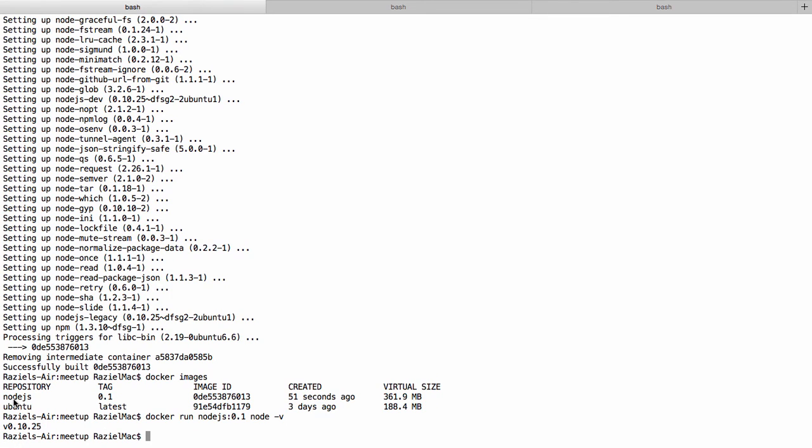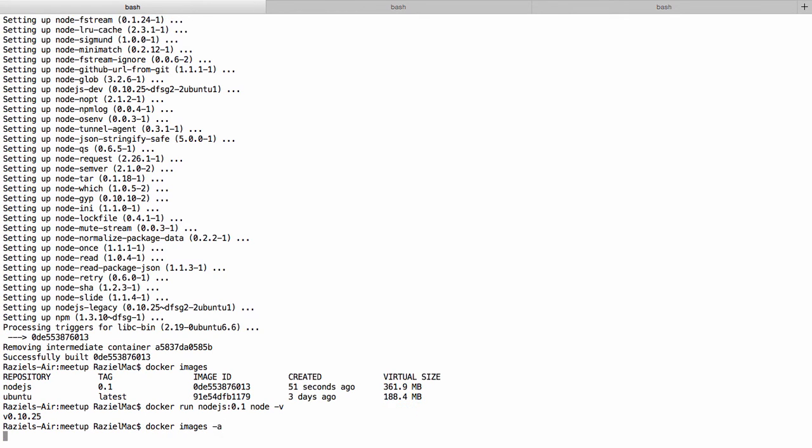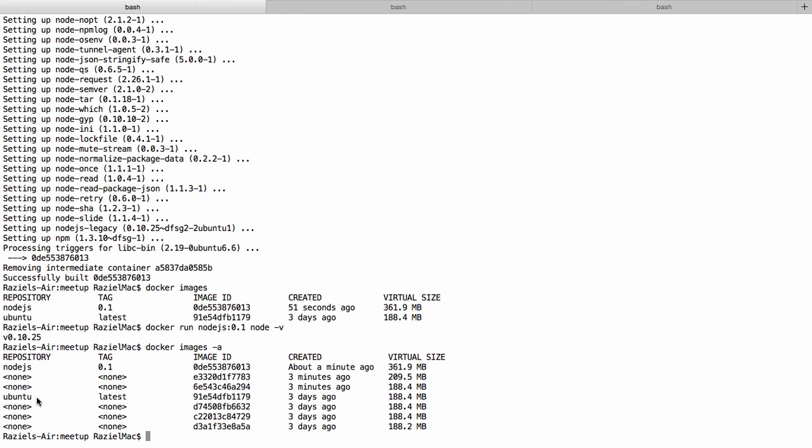Now, as we said earlier, the daemon actually created and built additional images, which are the layers that the Node.js image is composed of. To see these images, we can run docker images, but this time with the flag -a. We can see that there are additional images now on our host, and these are the intermediate images that the Docker daemon created as it built the Node.js image.